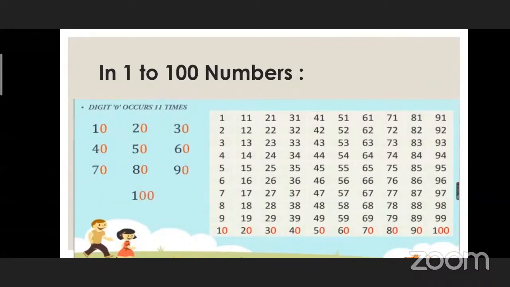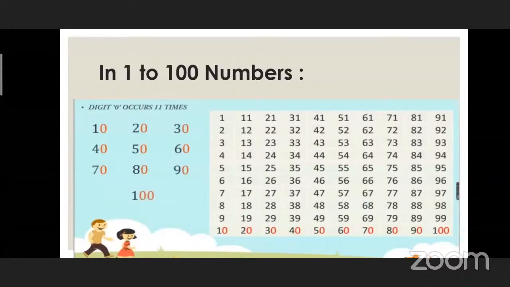And which are the numbers in which the digit 0 occurs 11 times? These numbers are 10, 20, 30, 40, 50, 60, 70, 80, 90, and 100. These 0s are indicated in red color.